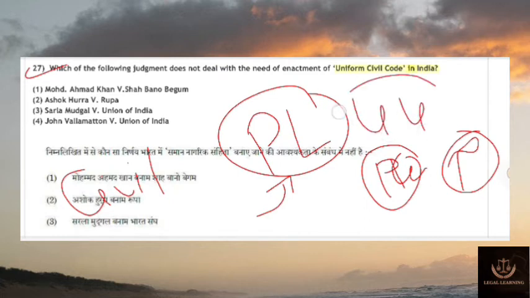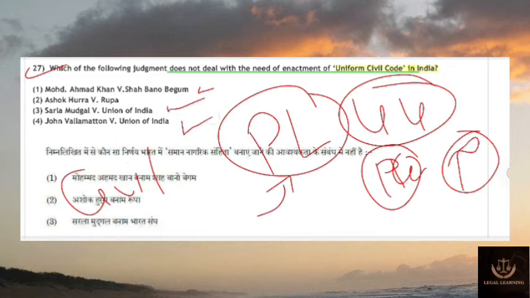Now DPSP Article 44 deals with the Uniform Civil Code. Now in which judgment was it held that the following judgment does not deal with the need of enactment of UCC? That means which case is unrelated with UCC. So this question is also not tough. You can just eliminate most of the options and you'll get the answer. Sarla Mudgal, Ahmed Khan, these are relating to personal law, right? So the answer is Ashok Hurra versus Rupa Hurra. Hurra is not relating to UCC.